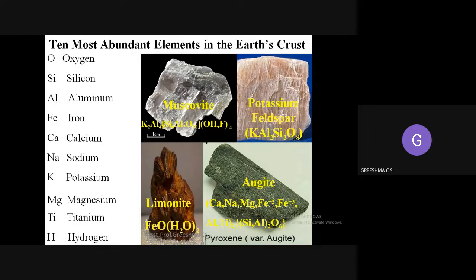For example, muscovite is a popular mineral, a composition of sodium, aluminum, silica, fluorine, oxygen, etc. Like that, minerals are formed. Here also you can see feldspar, a mineral composed of potassium, aluminum, silicon, and oxygen.